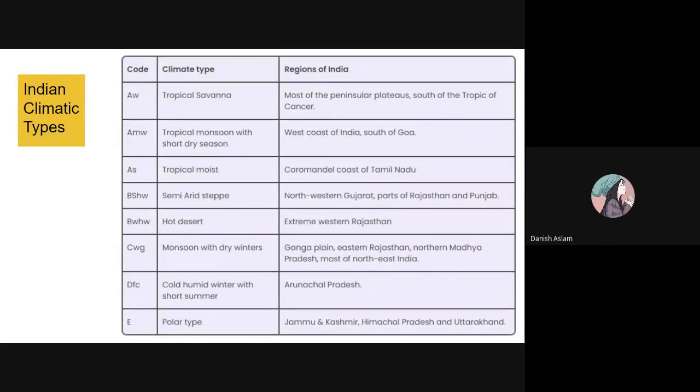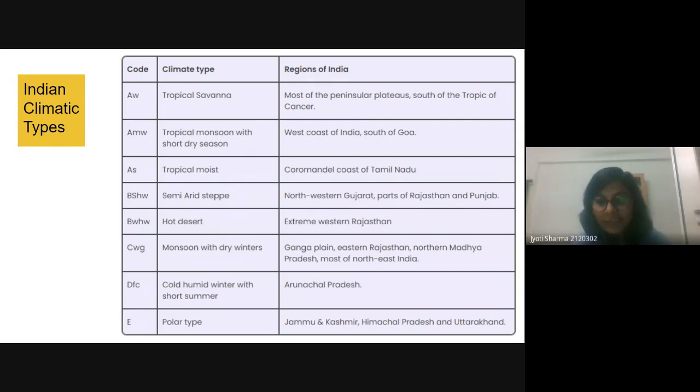Ma'am, in the context of India, in Köppen's classification, I have read in Majid Hussain that we also have the ET type of climate, that is tundra type. Okay, so yes, I can agree that we can also have the ET type, but I didn't explore it more, so I can't argue with it. We can assume that we can have the ET, but I will clarify in the next session, right?